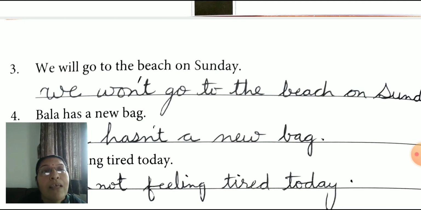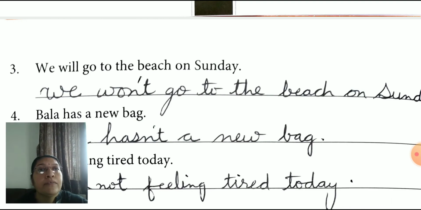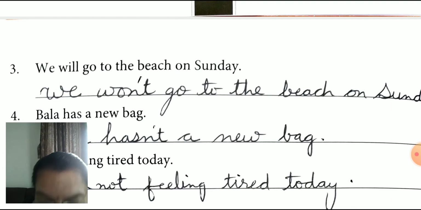Okay children? We won't go to the beach on Sunday. Next, Bala has a new bag. Bala hasn't a new bag. To-be verb forms: has, have. Do you know, not present tense, present perfect tense? We use has and have. Okay, good. Now next, fifth one.